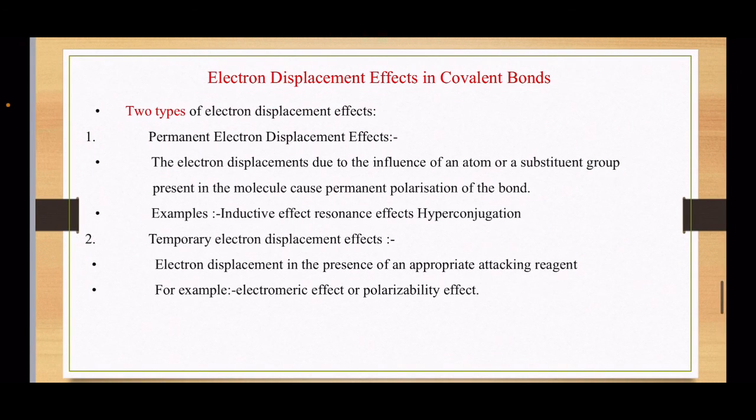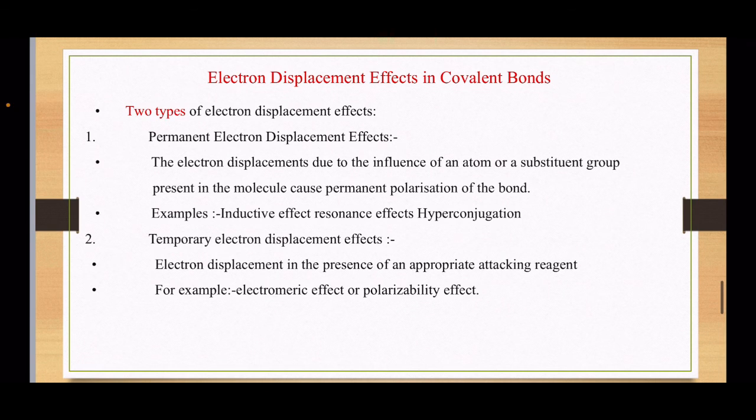Now electron displacement effects in covalent bonds. There are two types of electron displacement effects. One is the permanent electron displacement effect. The electron displacements due to the influence of an atom or a substituent group present in the molecule cause permanent polarization of the bond. Examples are inductive effect, resonance effect and hyperconjugation.